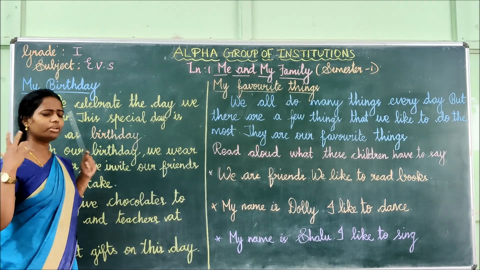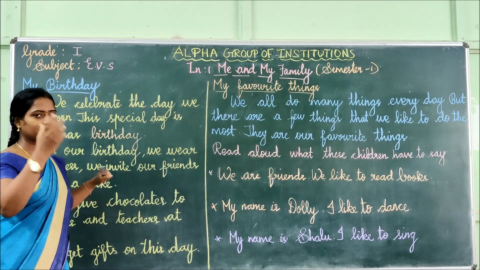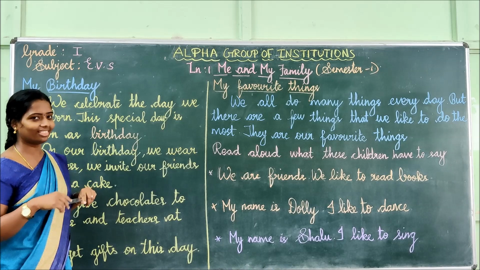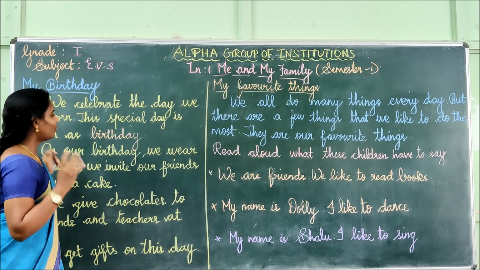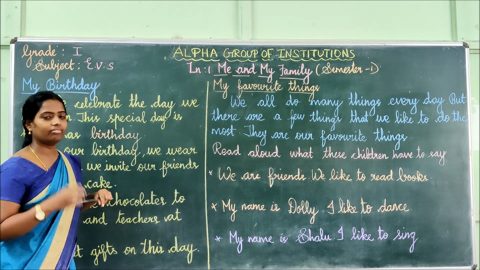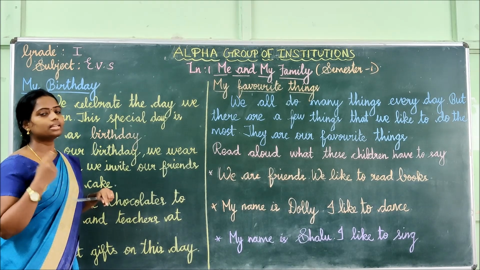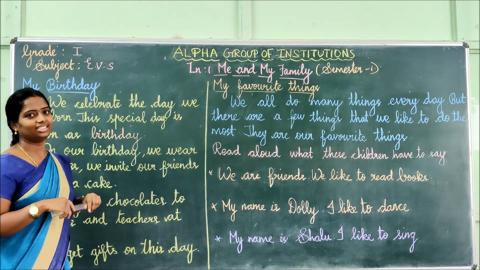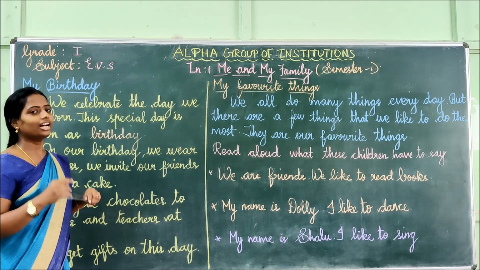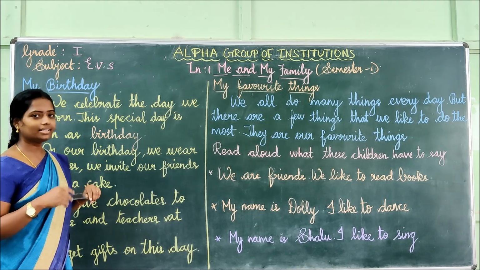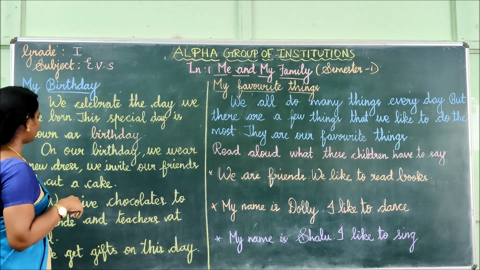Everybody has a birthday, isn't it? And, children, you will enjoy on that day, isn't it? See what they said about the birthday. We celebrate the day we were born. This special day is known as what, children? Yes, very good, children. The special day is known as birthday.